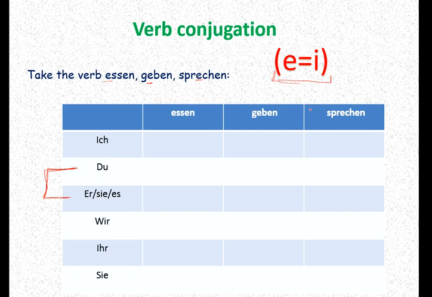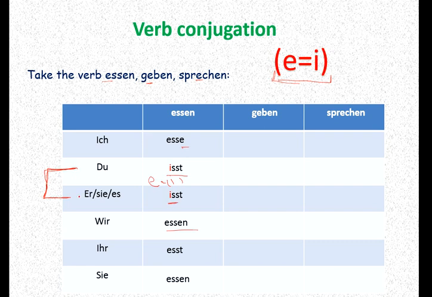Let's see how we conjugate these three verbs. Essen, the same format that we follow: remove en, then add e. First ich esse, same as in regular verbs. Here also we remove en and add t, as in regular verbs. Now you can see the difference between regular and irregular here: ist. Here e becomes i, so i double s t, ist. Here also ist, e becomes i. This is an irregular verb.